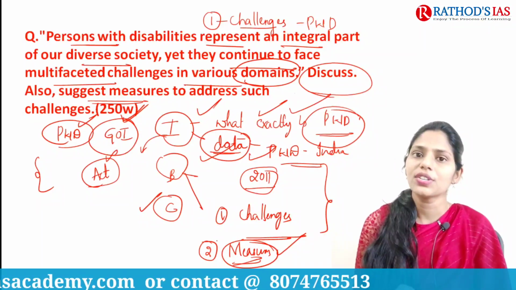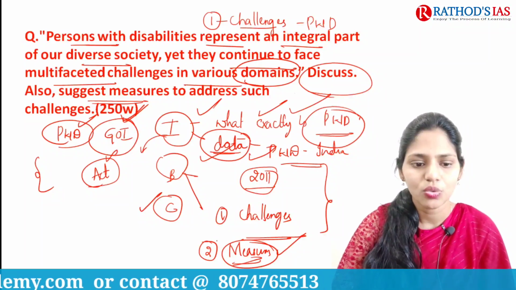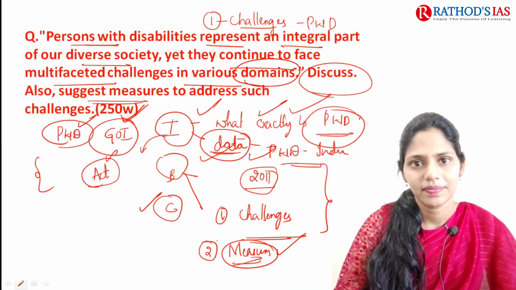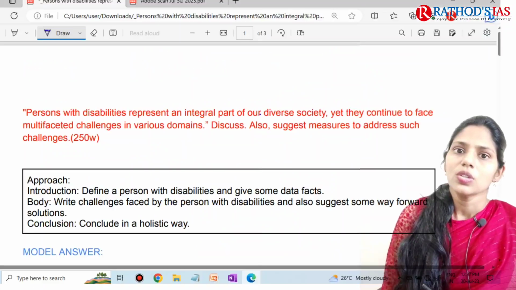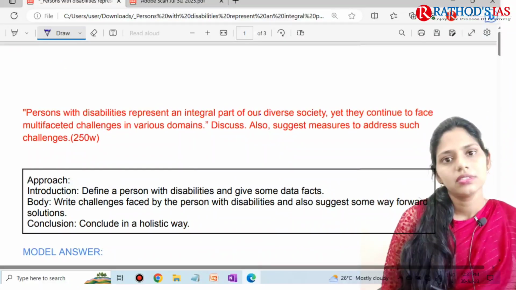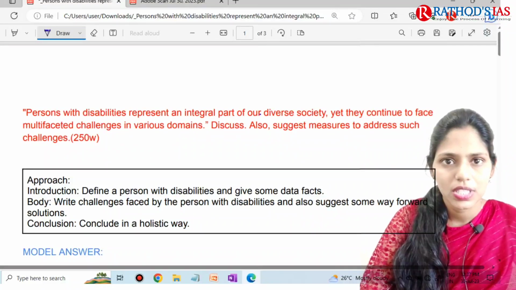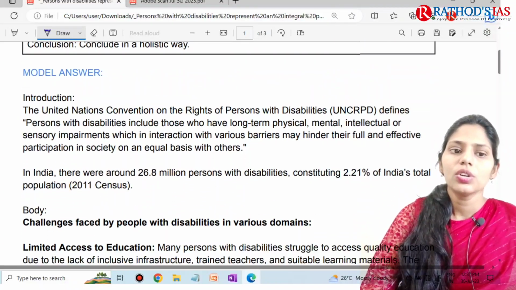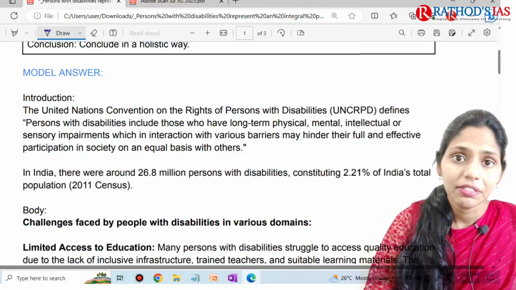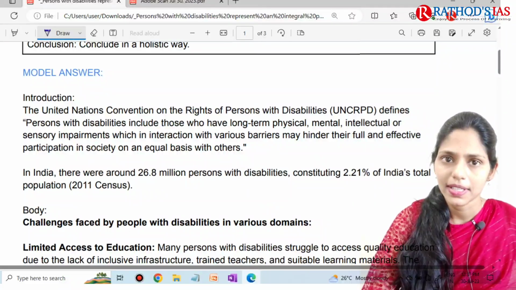Now let us try to see the model answer. What are the points that you can write? This is the model answer for the question. The question is regarding persons with disabilities itself. So in the introduction, as I said, you can write the definition of persons with disabilities.